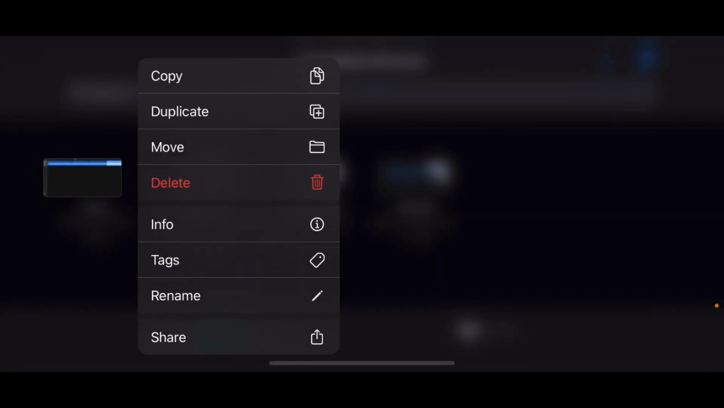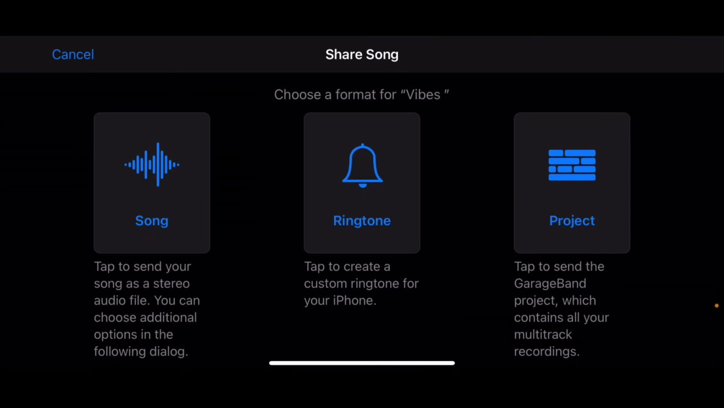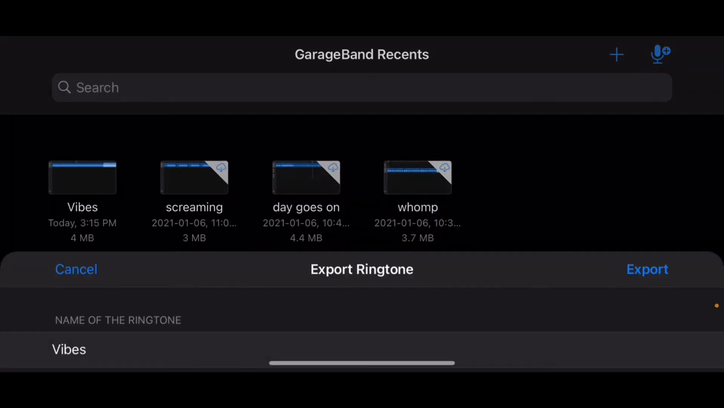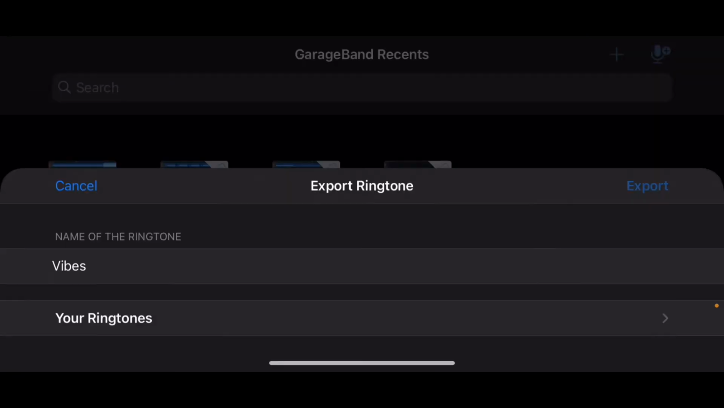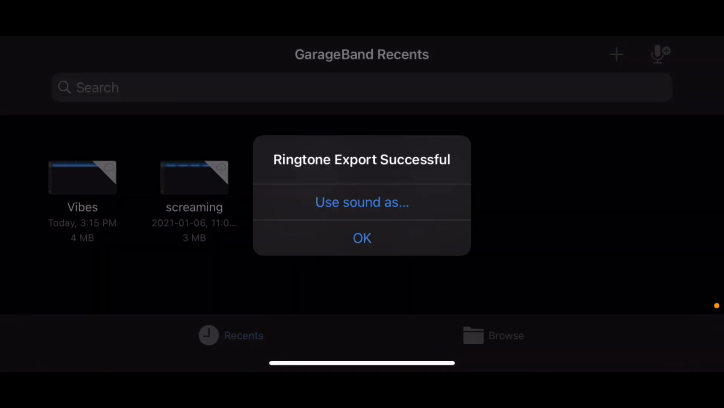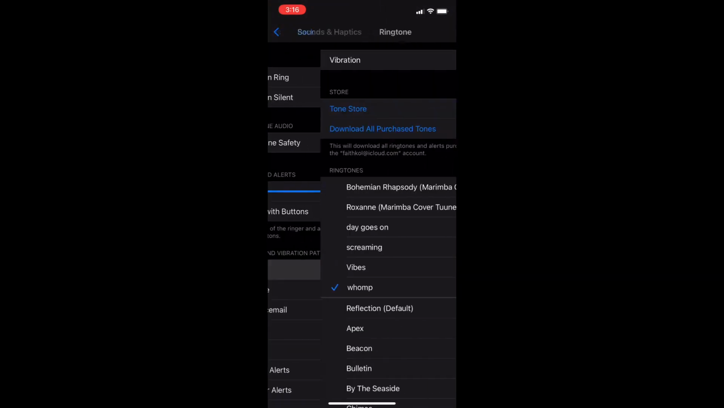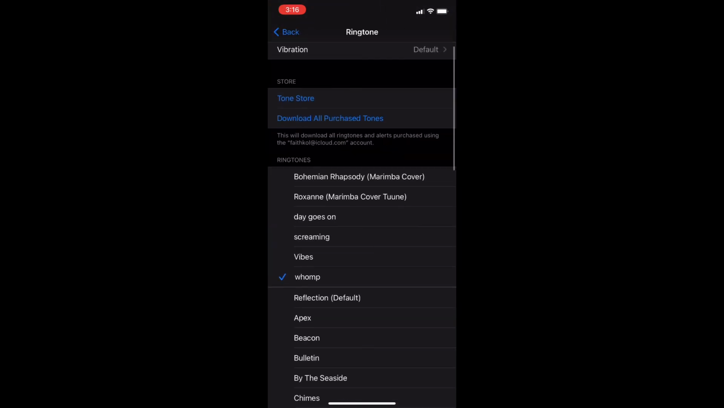I then held down on it and clicked share. I then clicked ringtone and clicked continue. Then you click export. Hit OK and then go into your settings app. Click sound and haptics and then go into ringtone and you'll find the ringtone you just made.